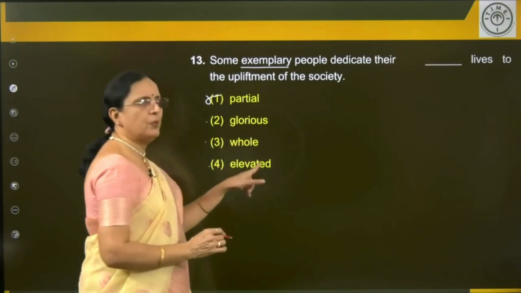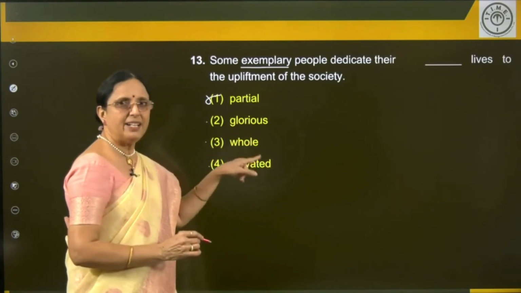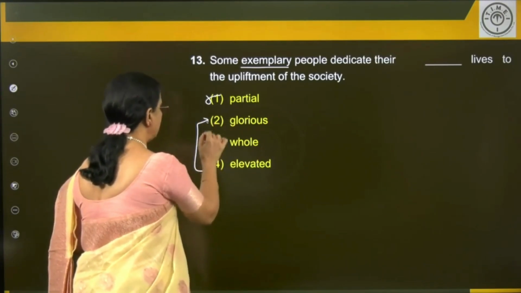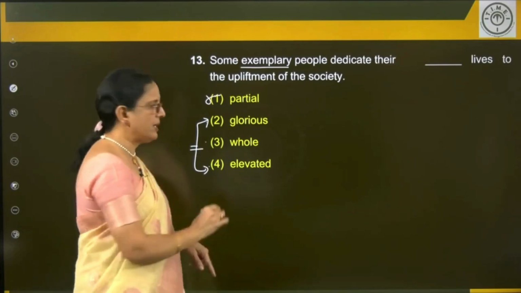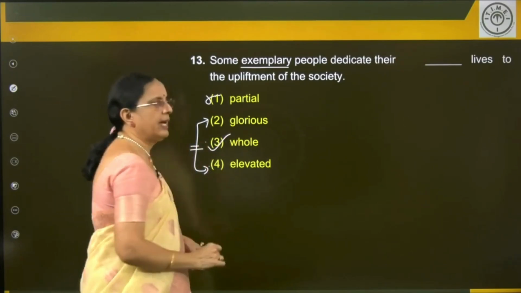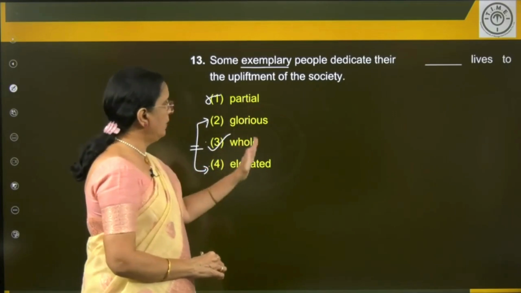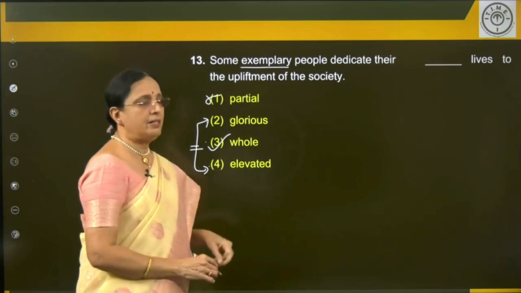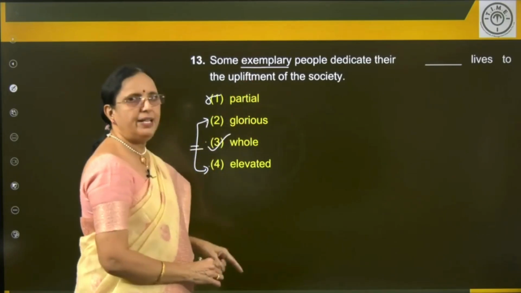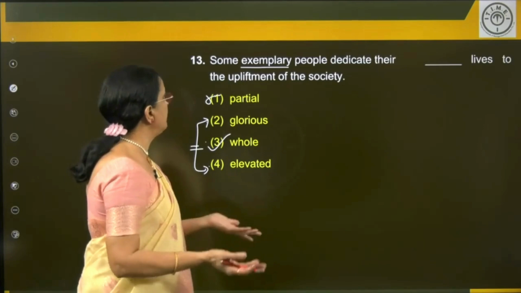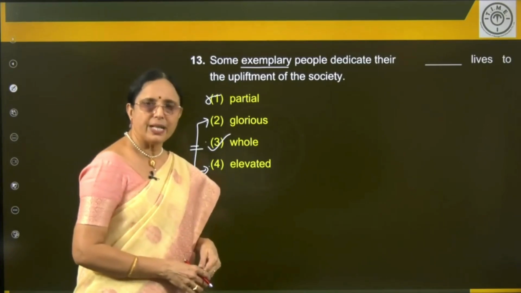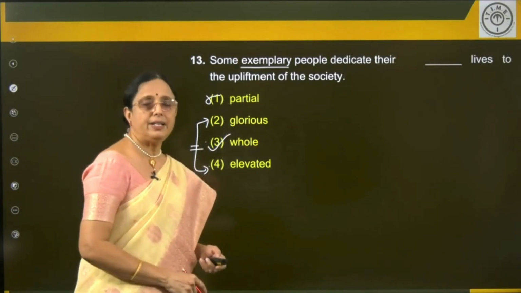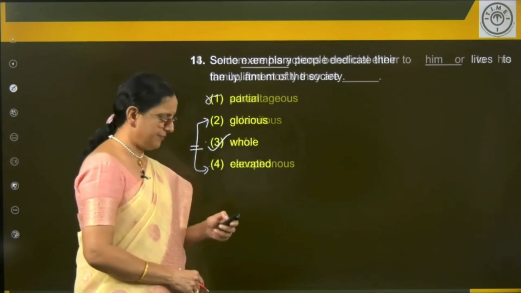And elevated is glorious. Here is the clue. That's what I tell you. Be open-minded. If you take glorious, you have to take elevated because these two are synonyms. Do you understand? So what's the answer? Their whole lives. Whole goes with the flow. So some exemplary, glorious and elevated people dedicate their whole lives to the upliftment of the society. Since this is already given, you should not repeat glorious and elevated. That becomes redundancy.